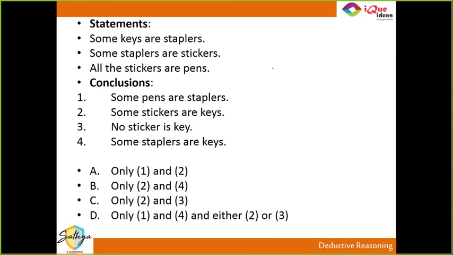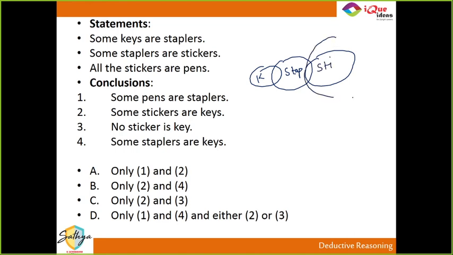But then let's see. Some keys are staplers. Some staplers are stickers. All stickers are pens. This is one possibility, right? So can I say some pens are staplers? Well, if some staplers are stickers and all stickers are pens, then whichever sticker is a stapler, that stapler will be a pen. So the first one is possible. Yes, it is possible. The first one has to be true. Not a possibility, it's a certainty.